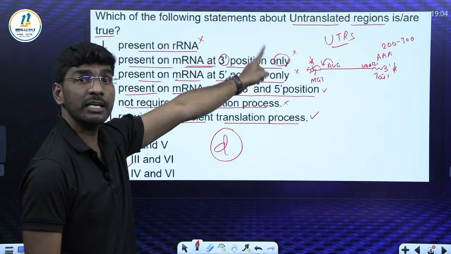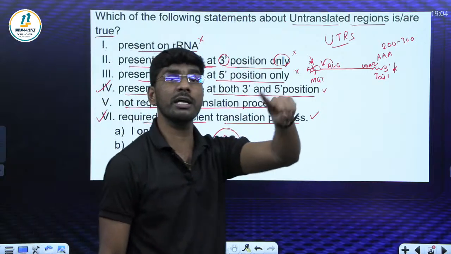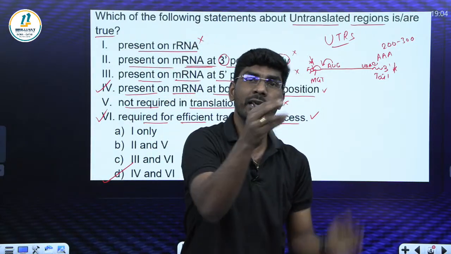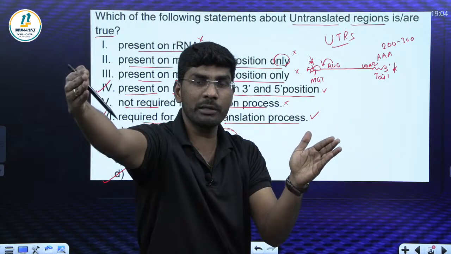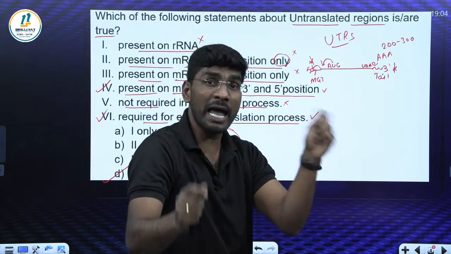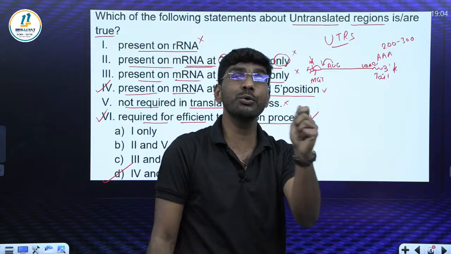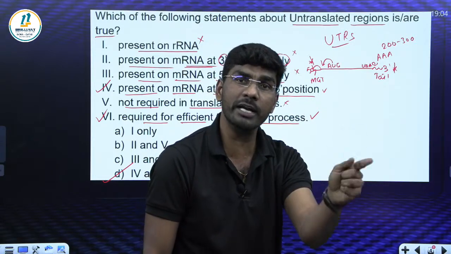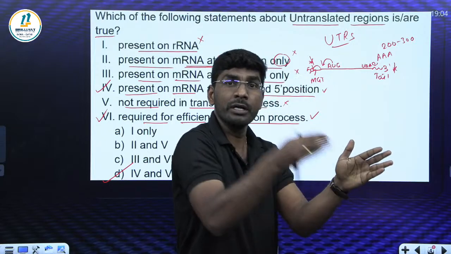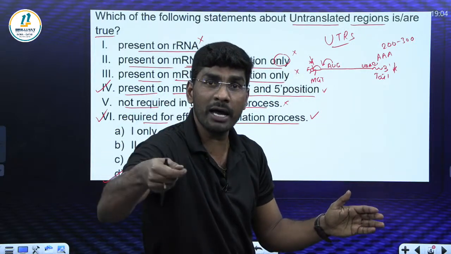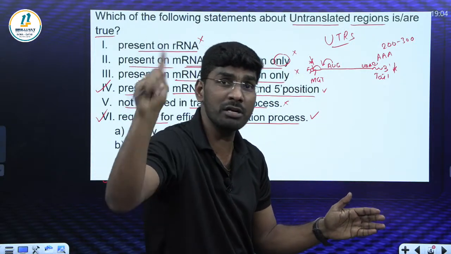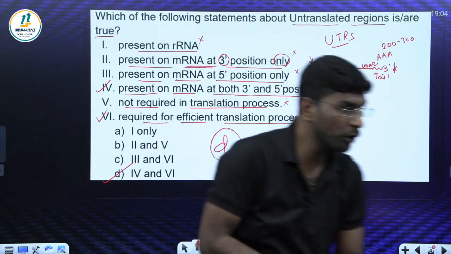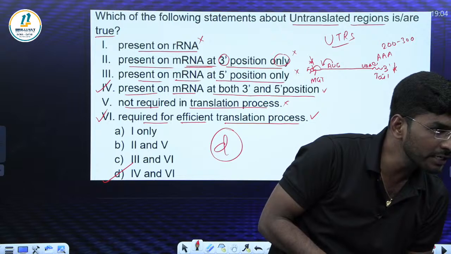They're asking about UTRs. Remember, student, UTRs increase the efficiency of translation. Two UTRs are there, at 5 prime and also 3 prime. And remember, the cap is made up of an unusual nucleotide, called methylated guanosine triphosphate, at the 5 end. The tail is made up of polyadenine at the 3 end. That's called tailing, and this is capping. You got my point? I hope you are all giving the right answer. Correct.